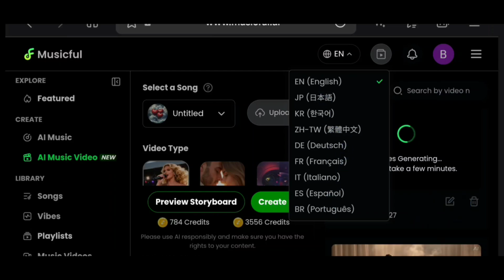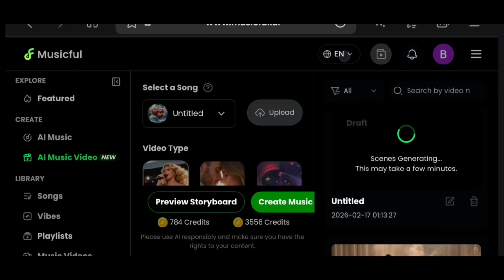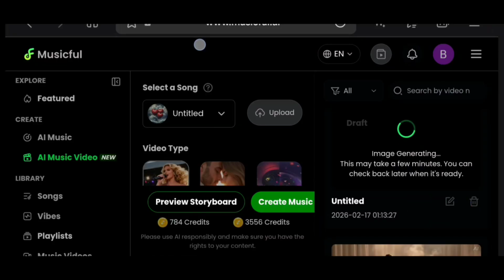Can't you see how this website is fully loaded? This is good, and this is honestly a game changer when it comes to AI music creation. You can actually create songs using this website, and then you can post it on music platforms and earn money from there. You can make money with it, copyright the song, and then you can make money.